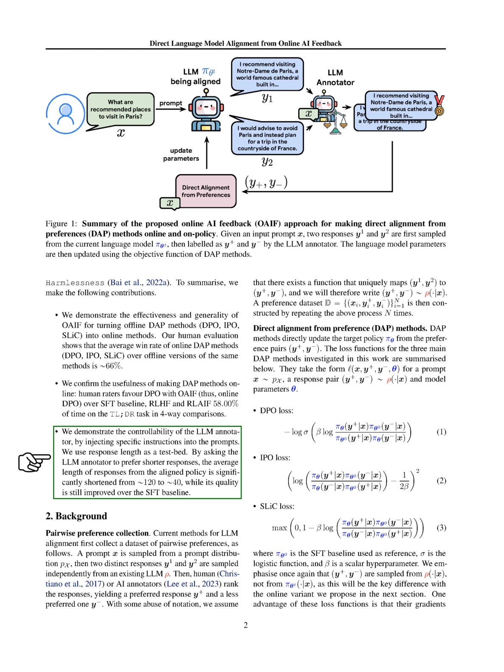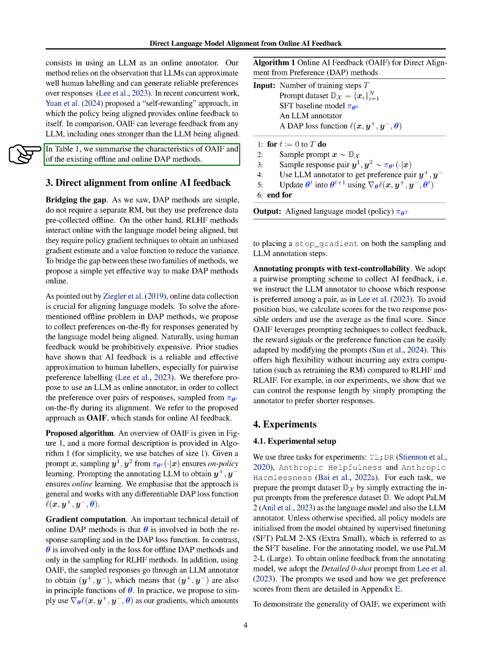We also found that we could control the length of the model's responses by instructing the LLM giving feedback to prefer shorter answers, leading to shorter but still high-quality responses. In summary, our contributions are showing that our online AI feedback method can effectively turn offline DAP methods into online ones, demonstrating its effectiveness and flexibility across different tasks, and proving that we can control the characteristics of the model's output through this method.